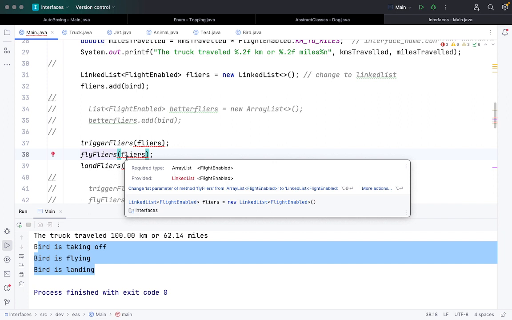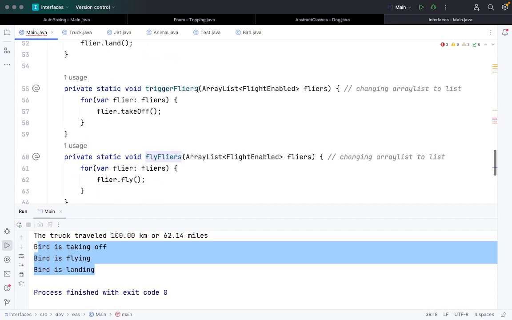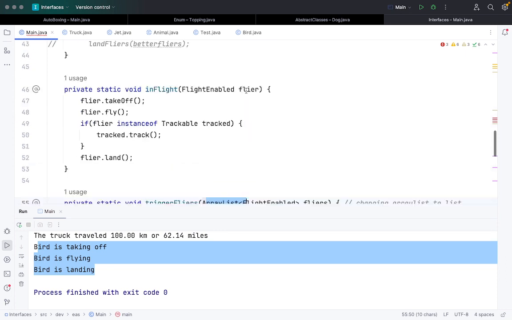The reason is simple: the method is expecting an ArrayList here, but I'm passing a LinkedList, right? So there's a mismatch of the value. This is simple to understand, right?